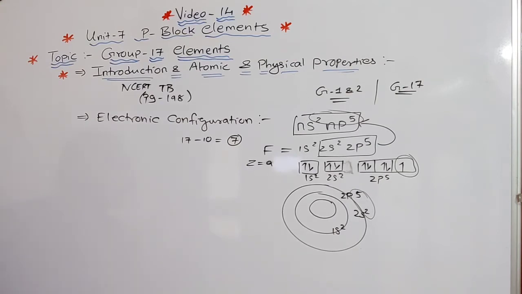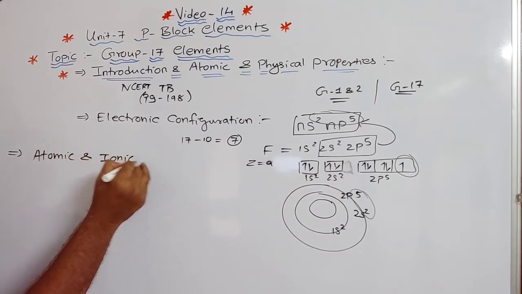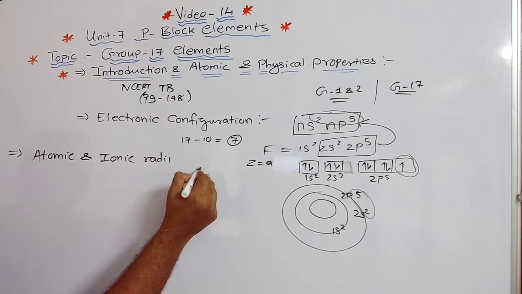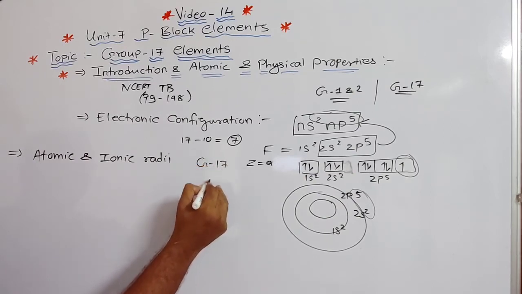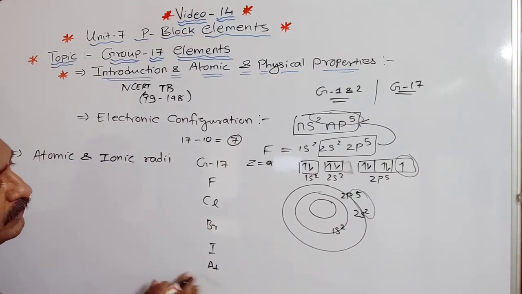Then comes atomic and ionic radii. What are we talking about? Atomic and ionic radii. Clear? Now when we go from top to bottom, that is in group 17 elements, fluorine, chlorine, bromine, iodine, astatine and tennessine, right? What do we say here? So when we talk about astatine, okay.